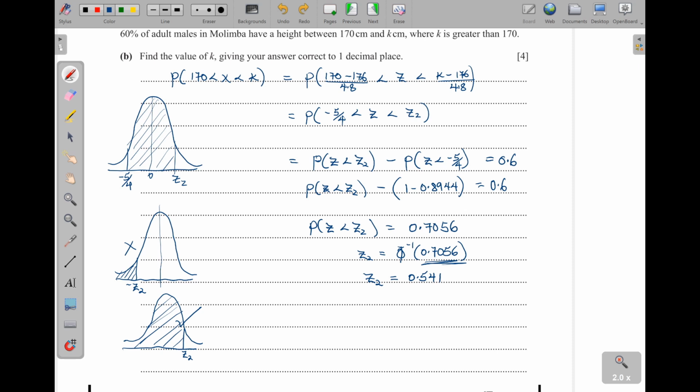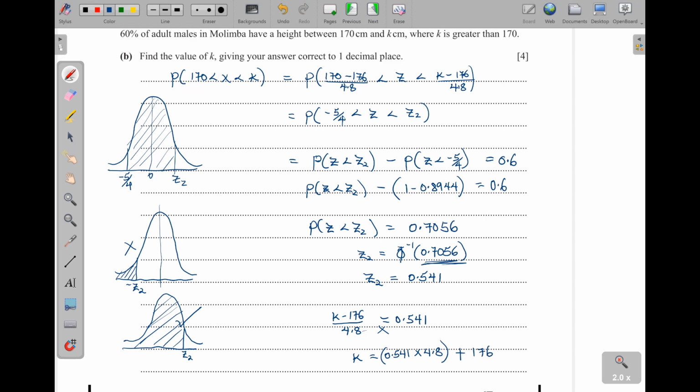So I'll say K minus 176 over 4.8 is equal to 0.541. Then I can cross multiply. This means that K can be equal to 0.541 times 4.8. Then we add, because this one has already gone this way, so we put this on the other side. So we shall add on the 176.